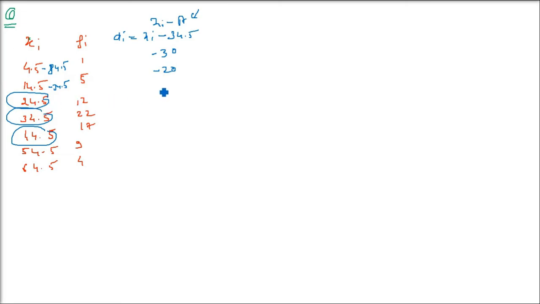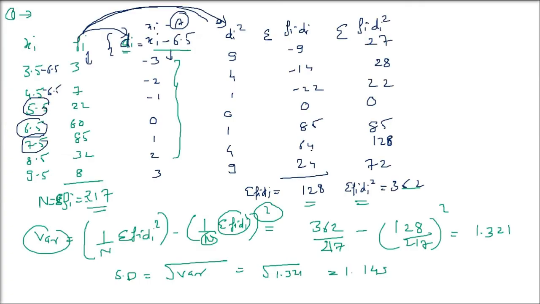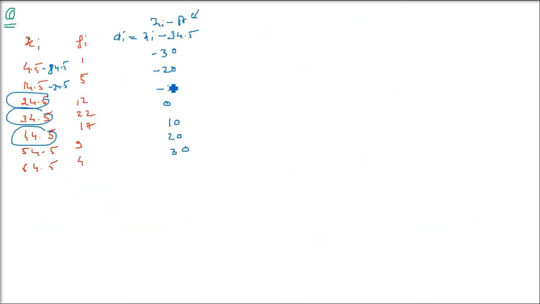When you do it, you will see that di can further be simplified. What is the difference here? In the previous one, it was already simplified. Here also we did the same thing, but still we have an option of simplifying it. All these values are divisible by 10.